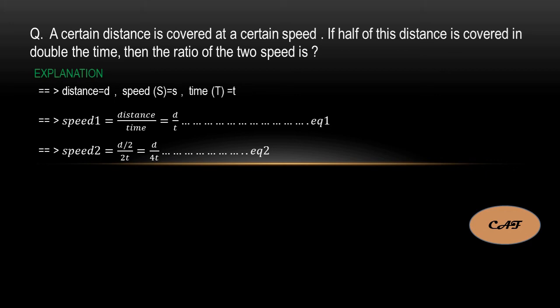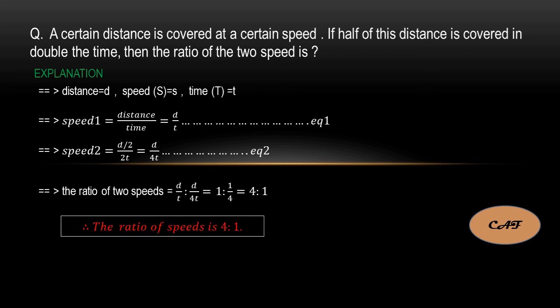So what they are asking is the ratio of these two speeds. So the ratio will become d by t is to d by 4t. If you see both, d by t and d by t will cancel, you will get 1 is to 1 by 4, and if you multiply both sides with 4, you will get 4 is to 1. Therefore, the ratio of speeds is 4 is to 1.